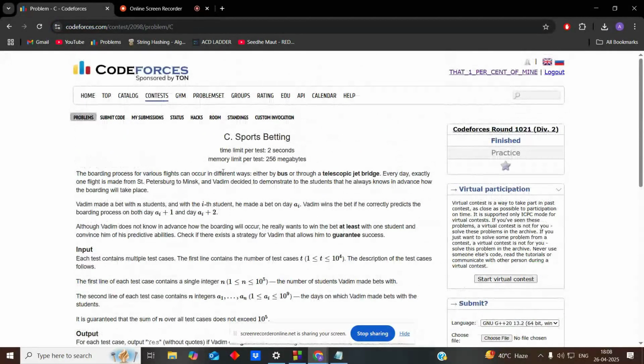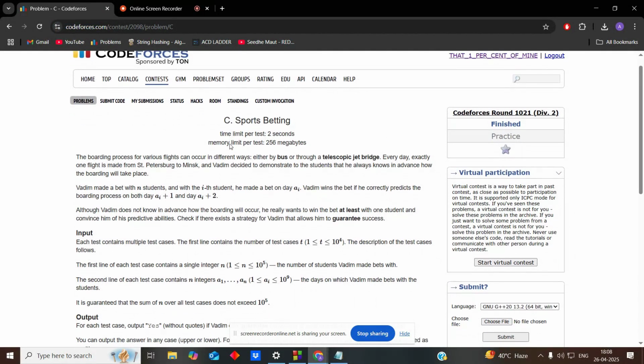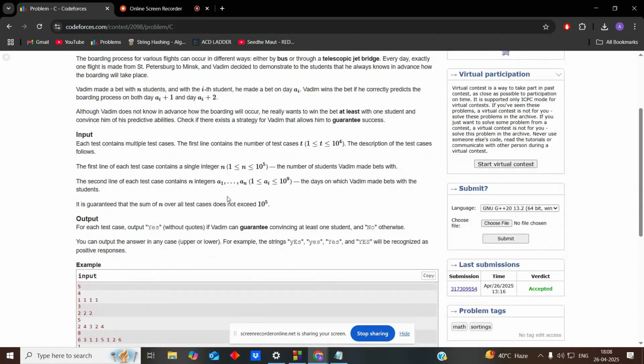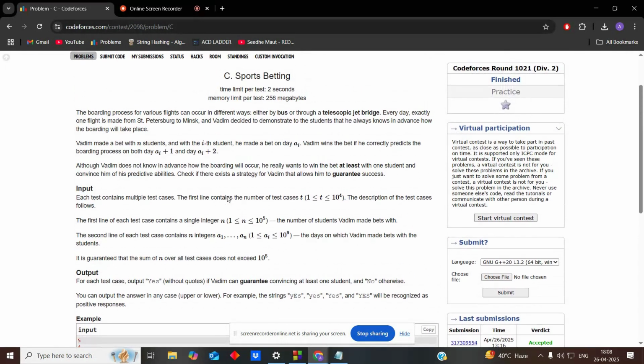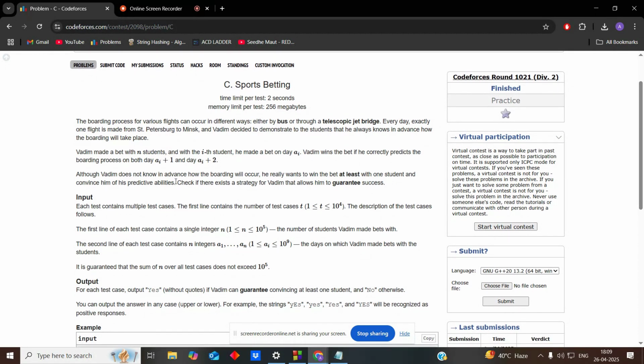So today we are going to have the solution of Codeforces 1021 Div 2 C. The question is Sports Betting. I hope that if you have seen the solution, you have at least tried the question and read the question properly. So I'm not going to explain everything which is given in the question. I will just give a basic description of the question. I am assuming that you have tried the question and you have properly read it.